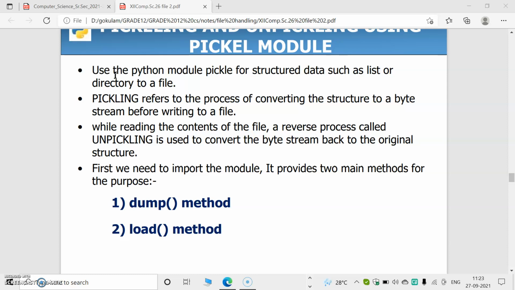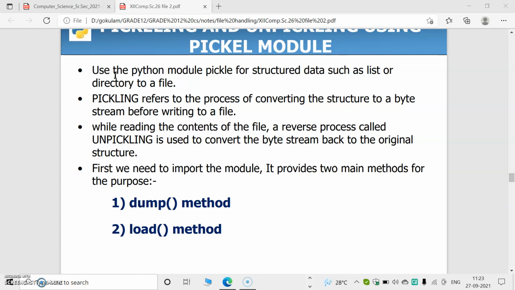Very important: pickling is the process of converting our data into binary or byte streams. Unpickling is the process of converting the binary or byte streams back to our data structure. So data will be stored in binary format in the case of binary files.